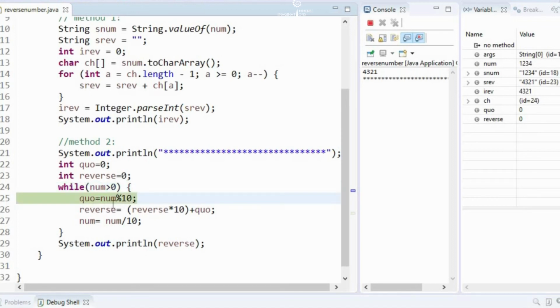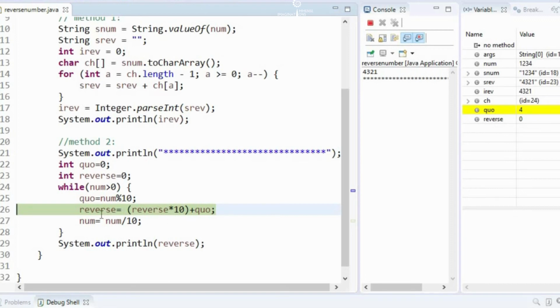Now we are getting the quotient for num modulus of 10. So we are dividing the number by 10 and we are capturing the quotient. So in this step the quotient we get is 4, and that will be stored in the quotient variable. Okay, you can see here now the quotient is 4.